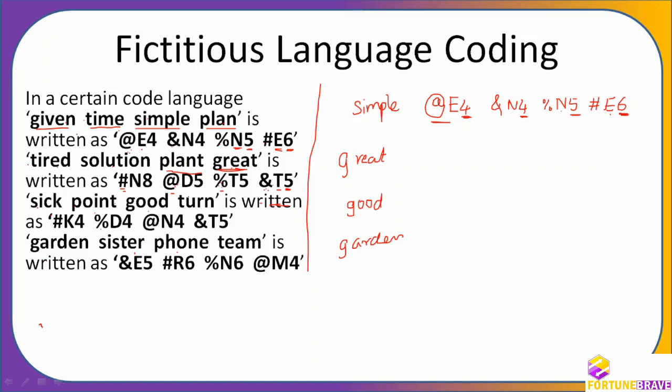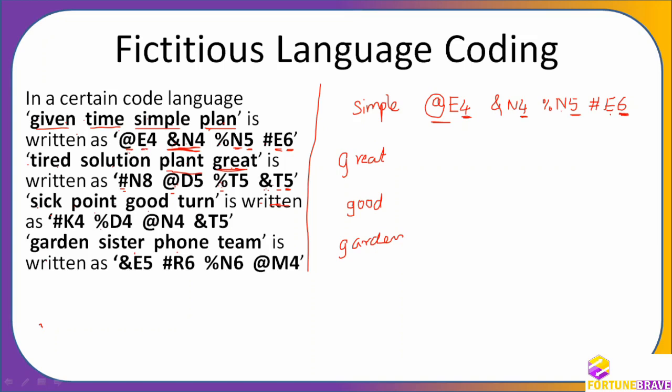Now you should be able to find out again: plan and n. If you take plan and n, therefore here what will happen? And n. So nothing else is there. This one more 4 letter is there. So that is at.